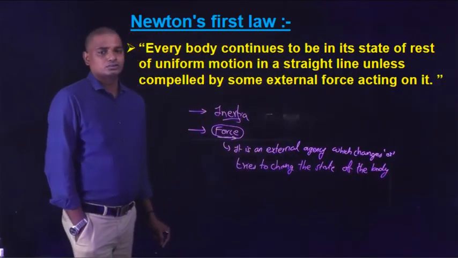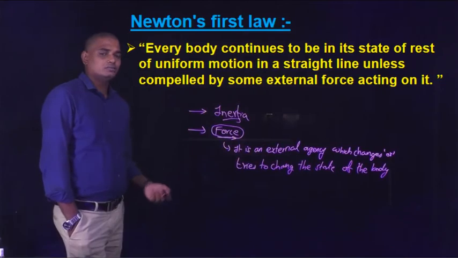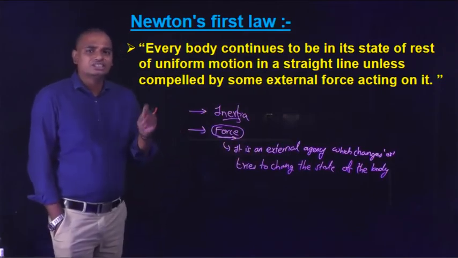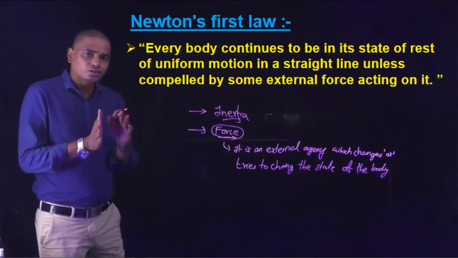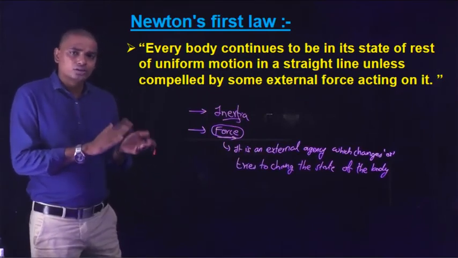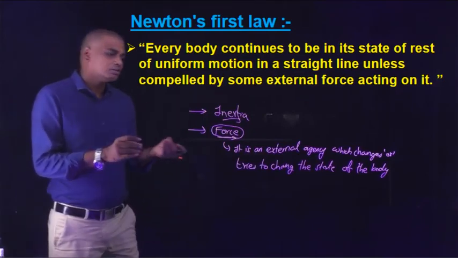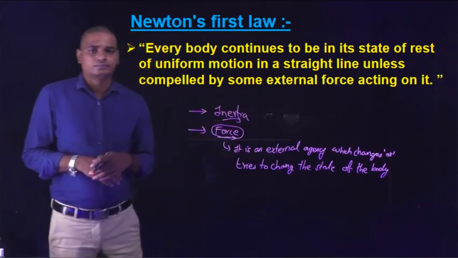It is called force. An external agency which changes or tries to change. It may change or it may not change the state of the body, that is from rest to motion or motion to rest or the direction, is called force.